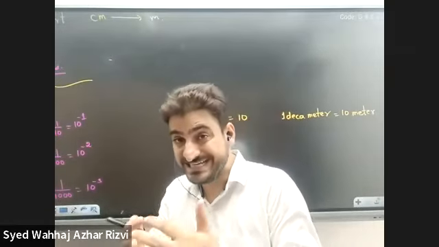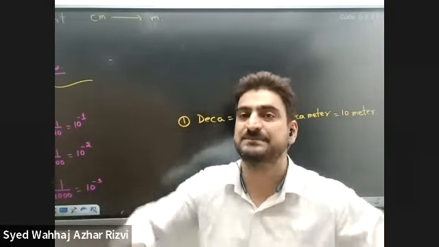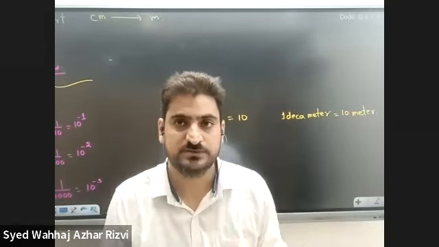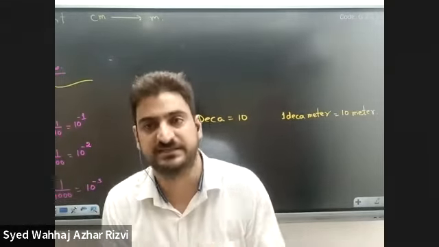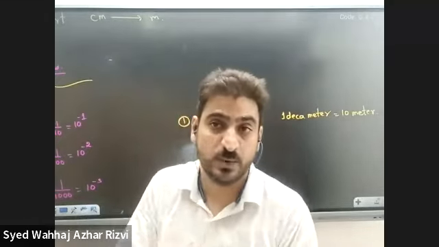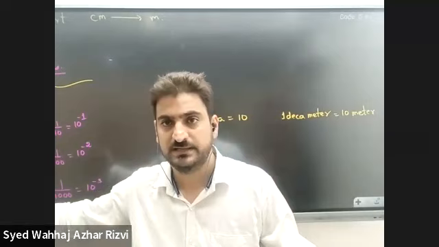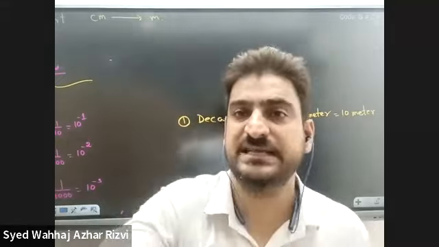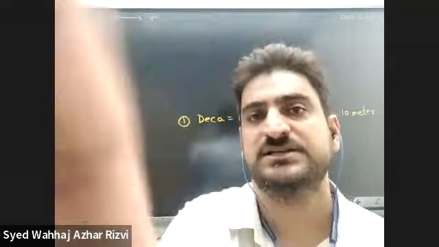When we talk about deci, we are decreasing it. In deci, we decrease. In deca, we increase. So a decimeter is 1/10 of a meter. A decameter is 10 times a meter. So a deca is bigger, a deci is smaller, right?